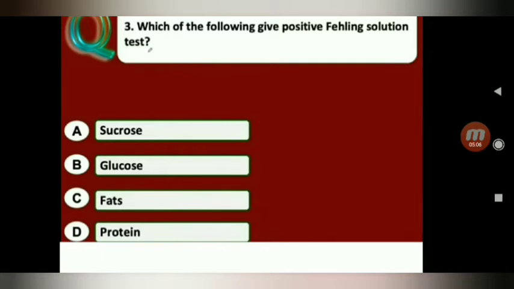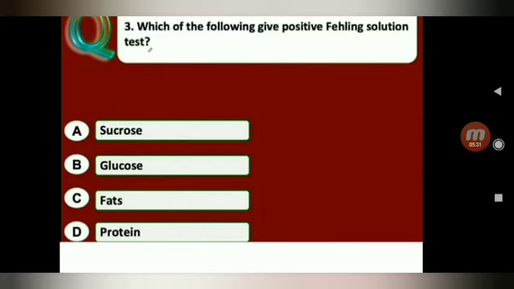Next question. Which of the following gives a positive Fehling's solution test? A. Sucrose, B. Glucose, C. Fats, D. Protein. So here, Fehling's test: which of the following compounds gives a positive test with Fehling's solution?